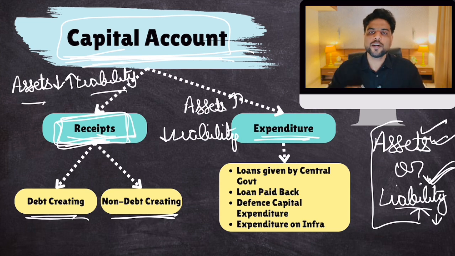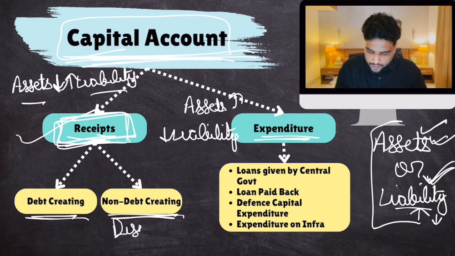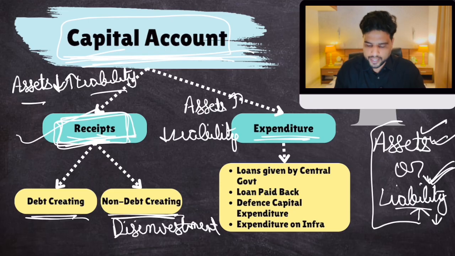But by selling Air India to Tata, Air India was an asset of the government. Now by selling it, it is no longer an asset to the government. So assets have declined, but money has come. Capital receipts. And because there is no debt in this, non-debt creating. This is known as disinvestment. When government sells its assets to earn money, disinvestment, non-debt creating.